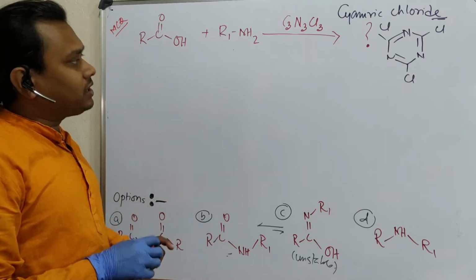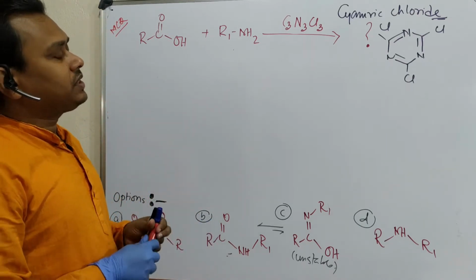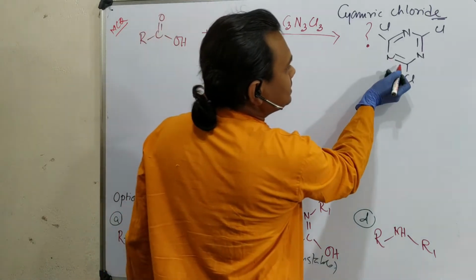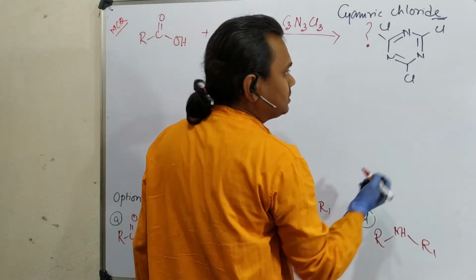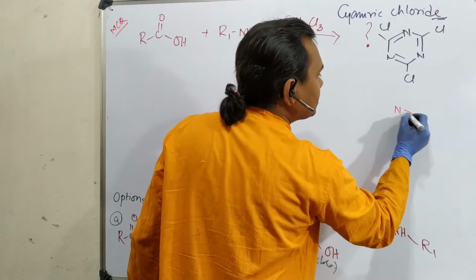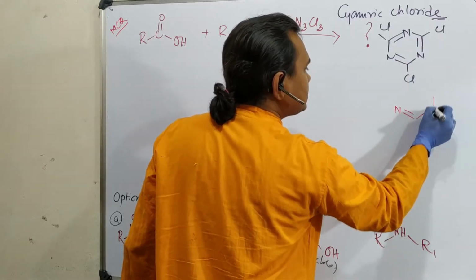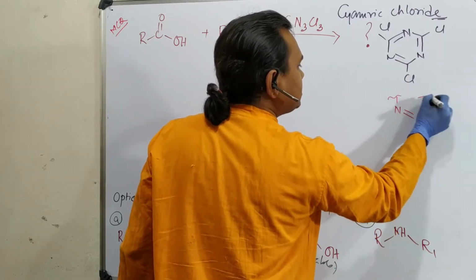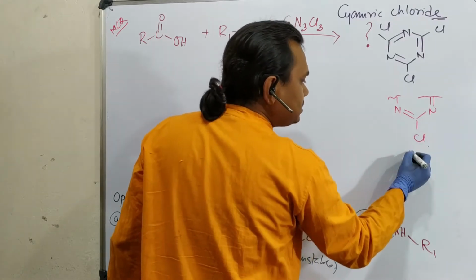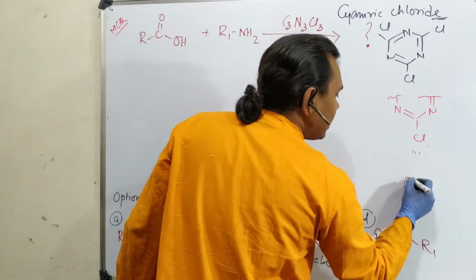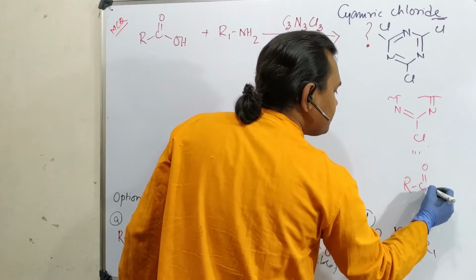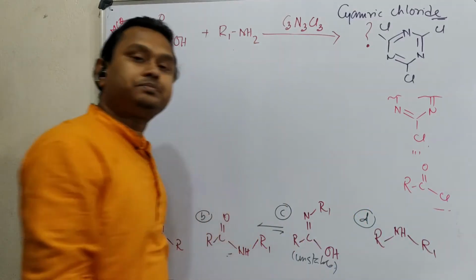From this, what you can understand clearly is that this is actually C double bond N, NCl. Just try to draw this part. This is a block, and this is equivalent to, you may consider, RCOCl, an acid chloride.